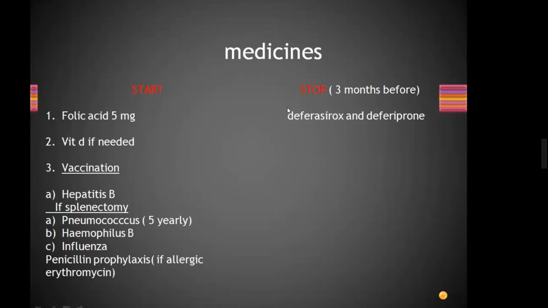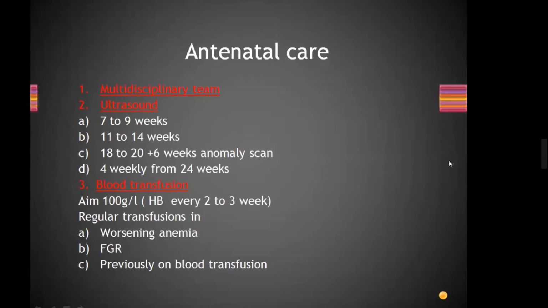Vaccinations. I am not going to show you this; you have to tell me what vaccinations need to be done. Hepatitis B, if not vaccinated previously. Pneumococcal, then every 5 years. Influenza yearly. Meningococcal only once. And hepatitis B vaccine if not given previously.